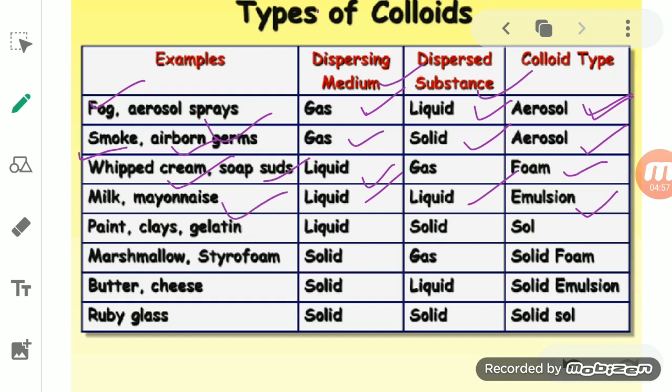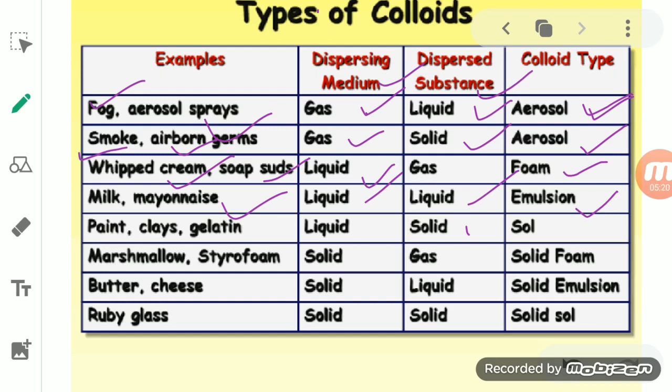Example, milk is the best example, and mayonnaise we use on butter. So mayonnaise or milk, both are emulsions. In some books you will see oil in water or water in oil. In both cases liquid is there, so it will form an emulsion.